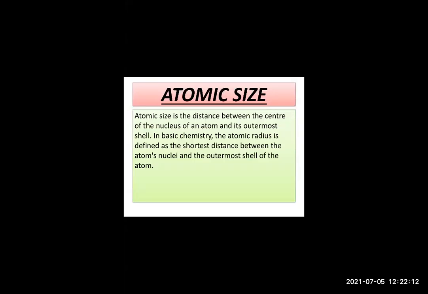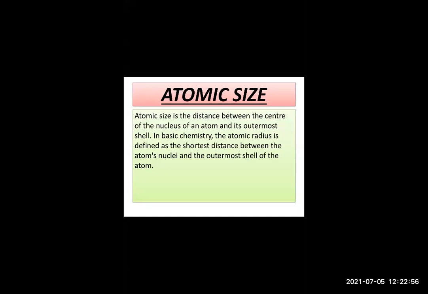Okay, atomic size. Now, what is this atomic size? Atomic size is the distance between the center of the nucleus of an atom and its outermost shell. So if there are two shells, then from the last shell till the center of the nucleus, that will be the atomic size. So in basic chemistry, how is atomic size defined? It is the shortest distance between the atom's nucleus and the outermost shell.